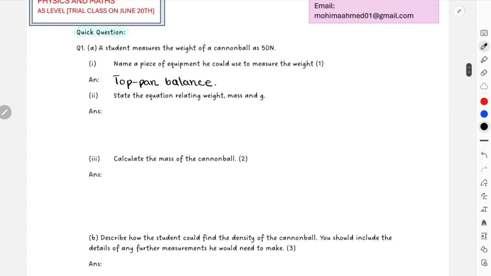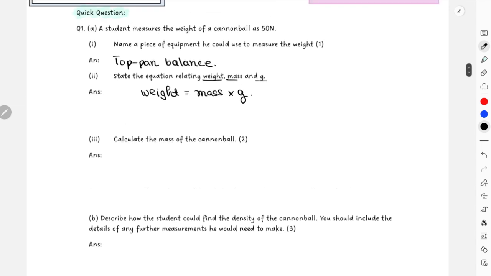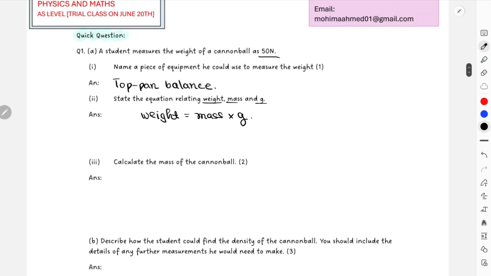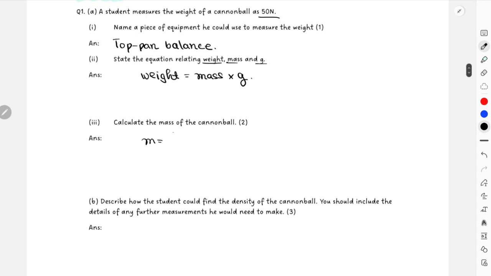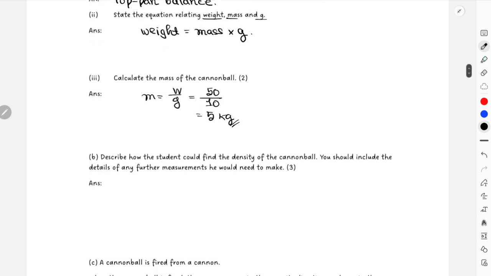Then again, state the equation linking weight, mass and g. So this is going to be weight equals mass times g, as they used g, so I'm just also going to use g. Calculate the mass of the cannonball. The weight over here was 50. So in that case, mass is going to be weight over g. That's 50 over 10, which is just 5 kg. That is your final answer.